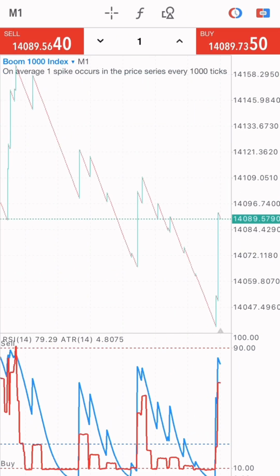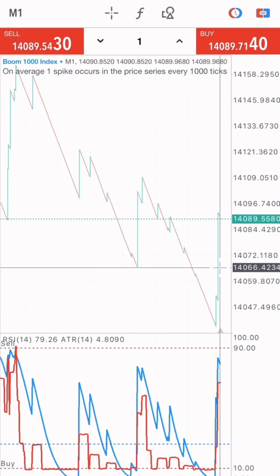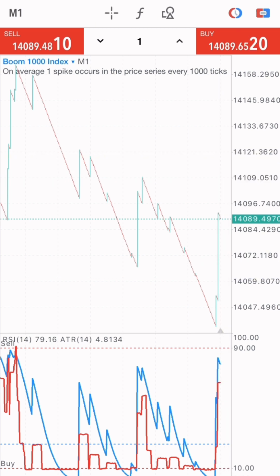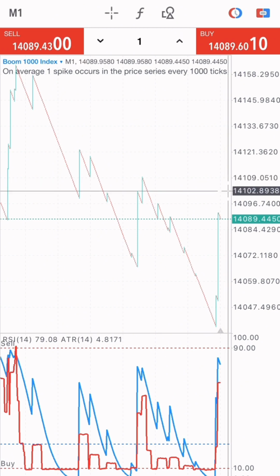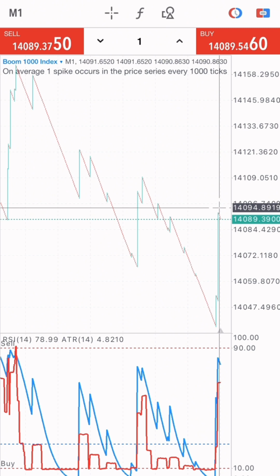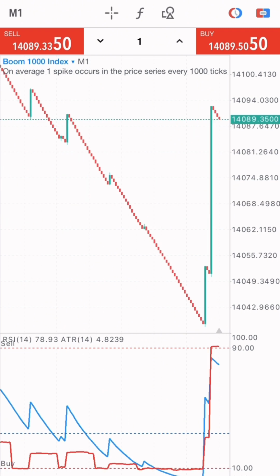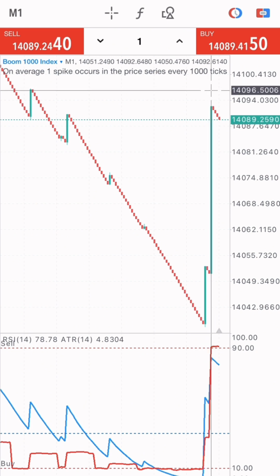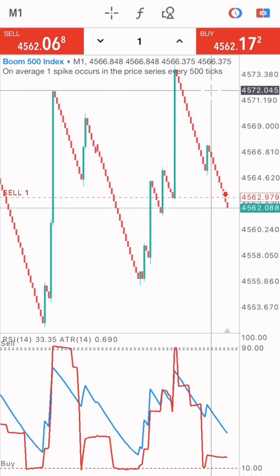And on Boom 1000 right here, you can see that this market has bought. So it's a good position for you to take a sell, right? When you see a position like this, it's a very big spike on the market. If you zoom in, you can see this is a spike right here and another long spike. So you take this advantage, right? You take a sell. Now we're using a lot size of 1, so I just took a sell on Boom 1000 index. Let's go to Boom 500 and see.